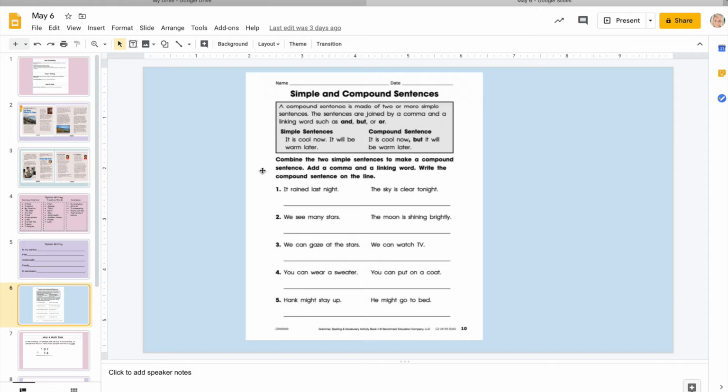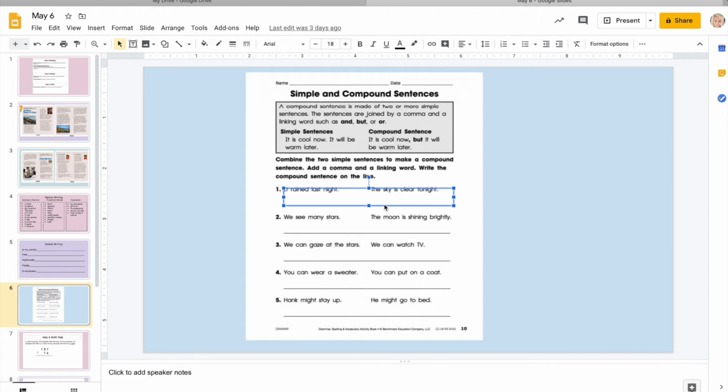The directions for today are: combine the two simple sentences to make a compound sentence. Add a comma and a linking word. Write the compound sentence on the right. So we will do number 1 and 2 together, and then the final 3 I am going to want you to try on your own. So number 1, the two simple sentences are, it rained last night and the sky is clear tonight. So if we are going to make that